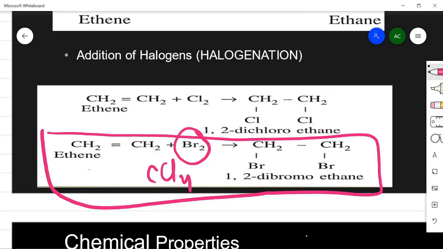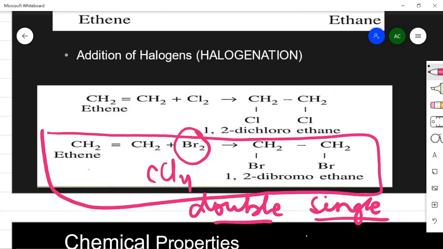Because it helps to retain the bromine solution for a longer period of time. And why does it help to retain? Because carbon tetrachloride doesn't react with bromine. So it is the reason why this bromine solution in carbon tetrachloride, which is reddish brown in color, is used to test for the conversion of double bond to single bond. And how can you test that? When this bromine solution, reddish brown in color in CCl4, is added to ethene dropwise, what will happen? The reddish brown color of bromine disappears because of the formation of